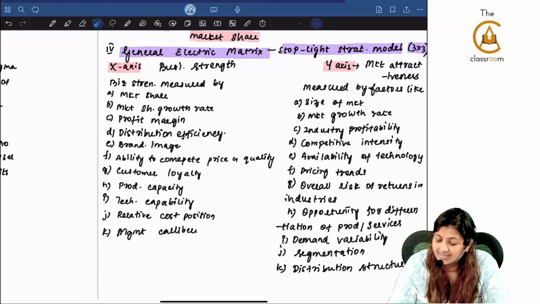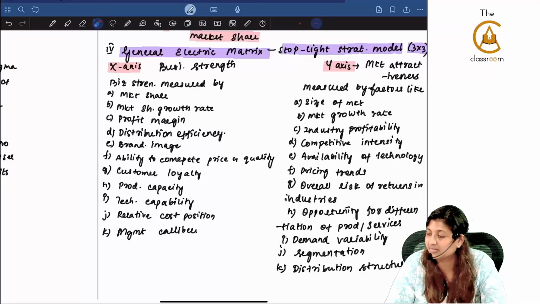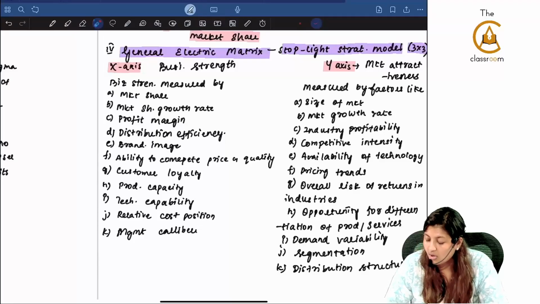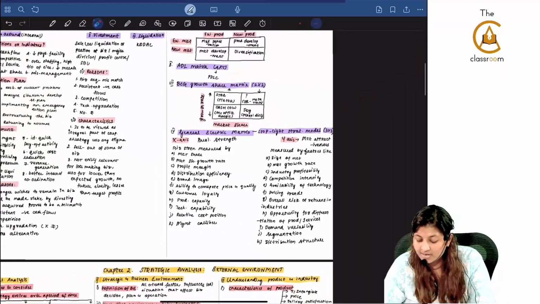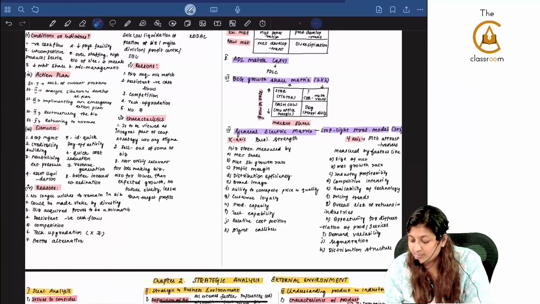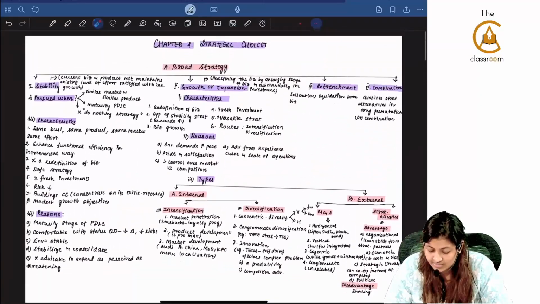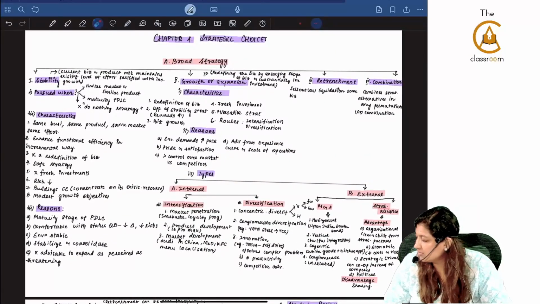Now here they can ask a question, how do you see what is business strength? Business strength is measured by all of these things. How do you see what is market attractiveness? Market attractiveness is measured by all of these points. If you remember in our class also, I told you this part is important, the General Electric matrix. They can ask, how do you measure business strength? How do you measure market attractiveness? With this, chapter number 4 quick revision is done.